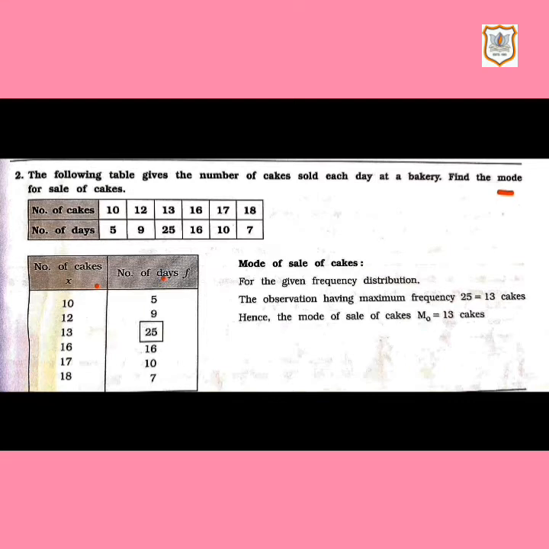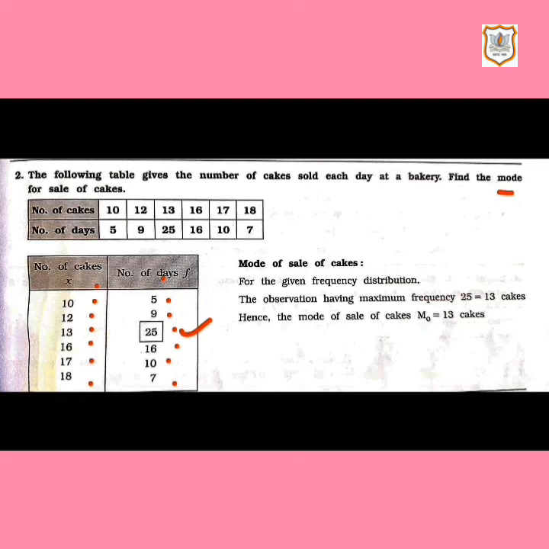So here we have written from the question 10, 12, 13, 16, 17, 18 as it is from the question, and frequency is 5, 9, 25, 16, 10, 7. So whenever a discrete data sum is there, you have to find the highest frequency. Which is the highest frequency? 25 is the maximum or highest frequency. It is also highlighted in a square. So 25 is the highest frequency here.